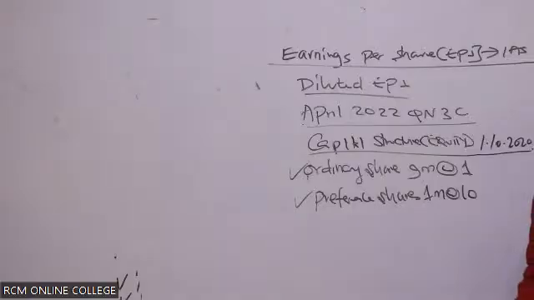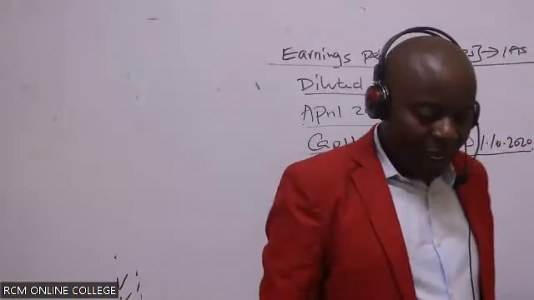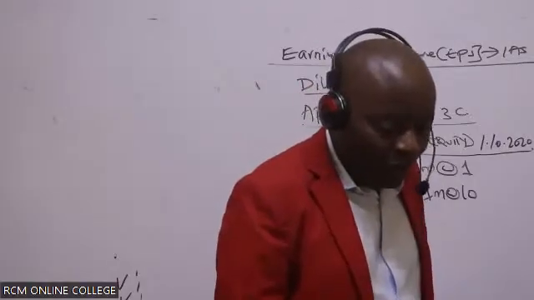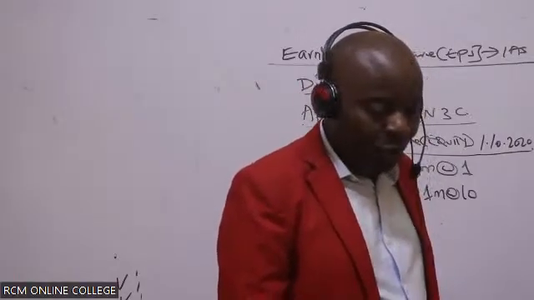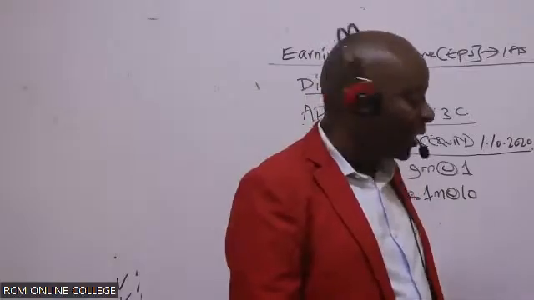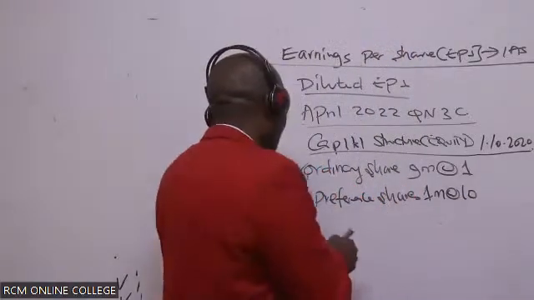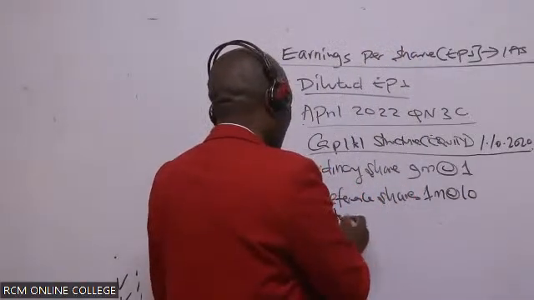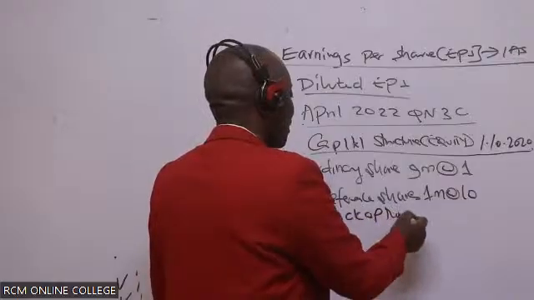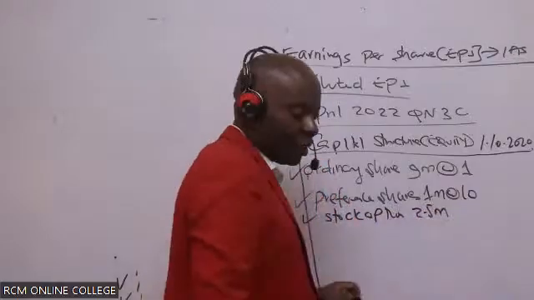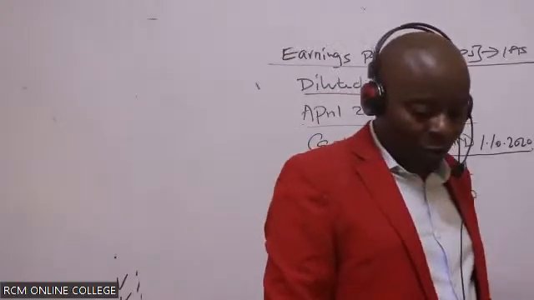All right. So then we are told here, as at that date, R Limited also had in issue 2.5 million stock options. As at this date, they still had what we call stock options, 2.5 million.